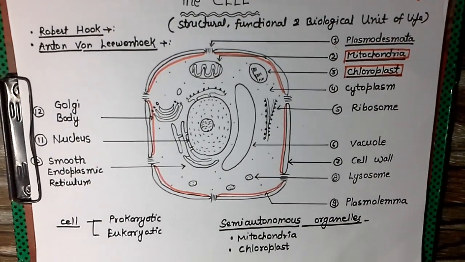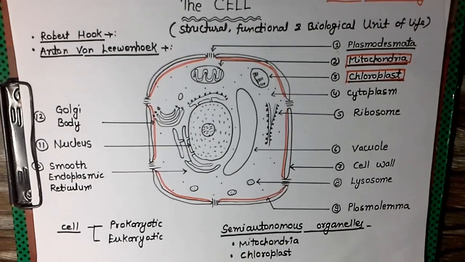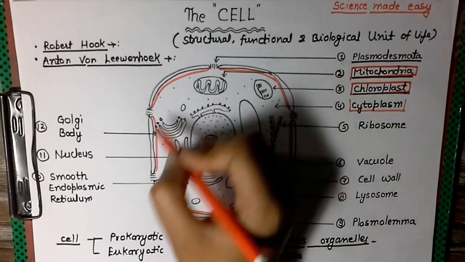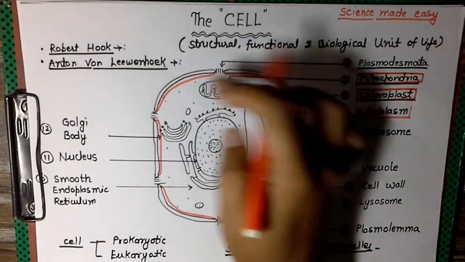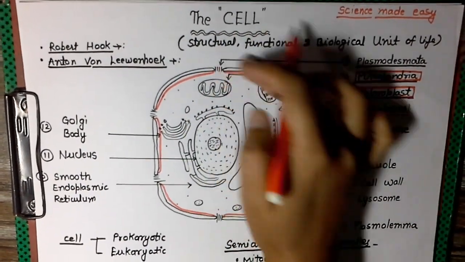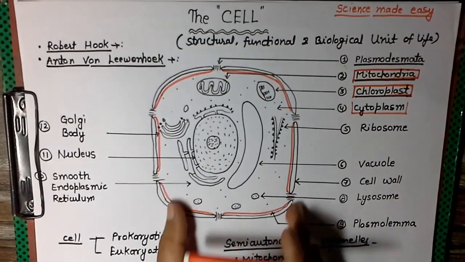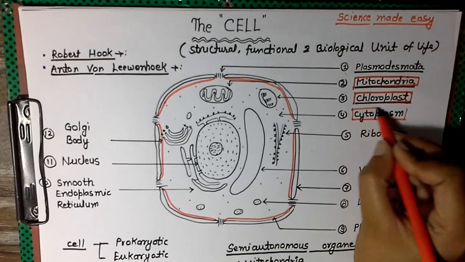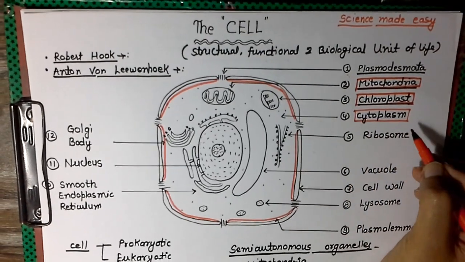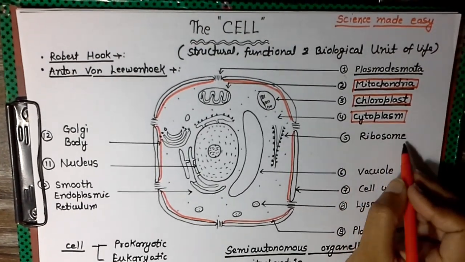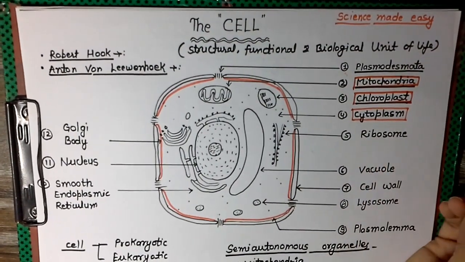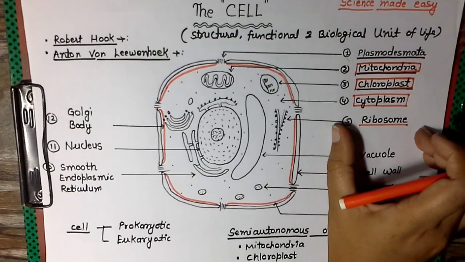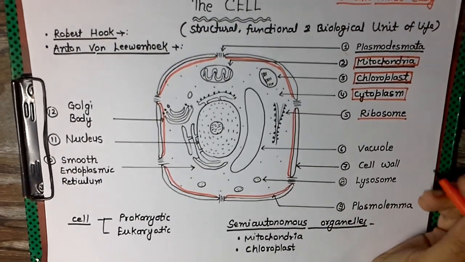The next one is the cytoplasm, and it makes a kind of medium for the cell organelles, while the cell membrane makes a boundary to the cell organelles. The next cell organelle is the ribosome, which is very important for protein synthesis, and the protein synthesis mechanism will be discussed in a further video.